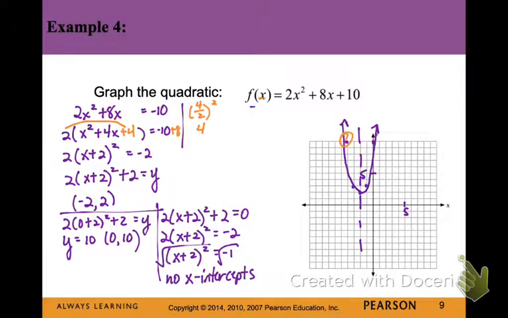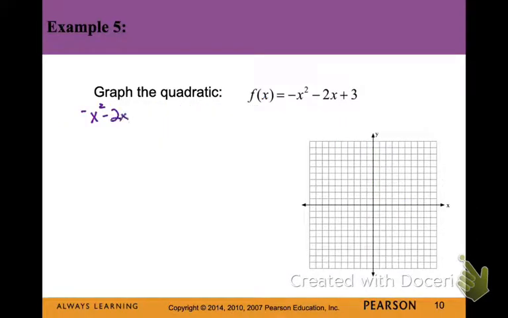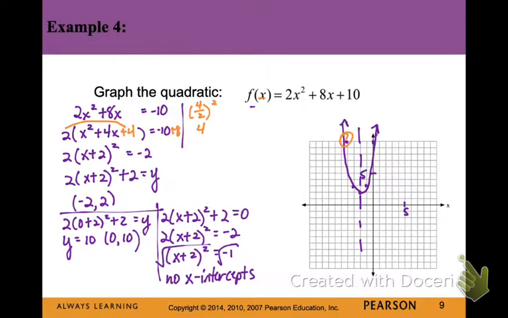And I also know that in a parabola, I have points just by the vertex. And so my a value is 2. So I know that I'll go over 1 and up 2. And I can also just plug in that x value. So if I plug in negative 1 into the equation, I'm going to get 4. And then if I plug in negative 3, I will also get 4. So sometimes you have to find a couple more points to graph your parabola.